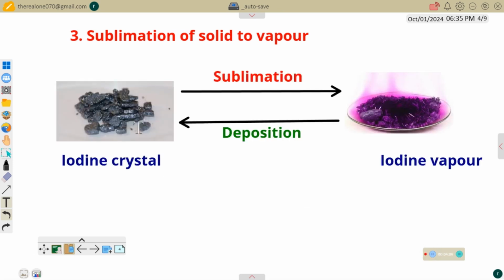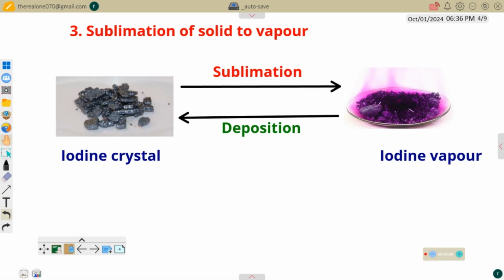So now watch the diagram. You can see how iodine crystal looks. Now, this is iodine vapor coming out of the crystal. So if you expose it to the atmosphere and you supply heat, after some time, you will see the vapor of the iodine coming out straight. So this is an example of substance that changed directly from solid state to gaseous state. And after some time, if we collect the vapor, it will later deposit back to the original iodine crystal.